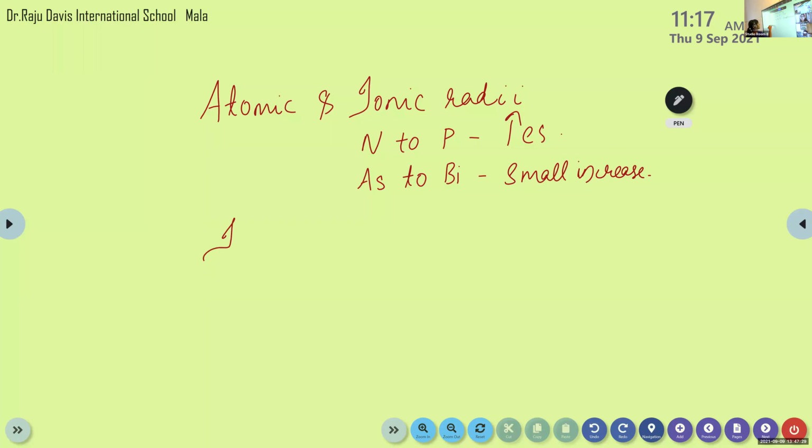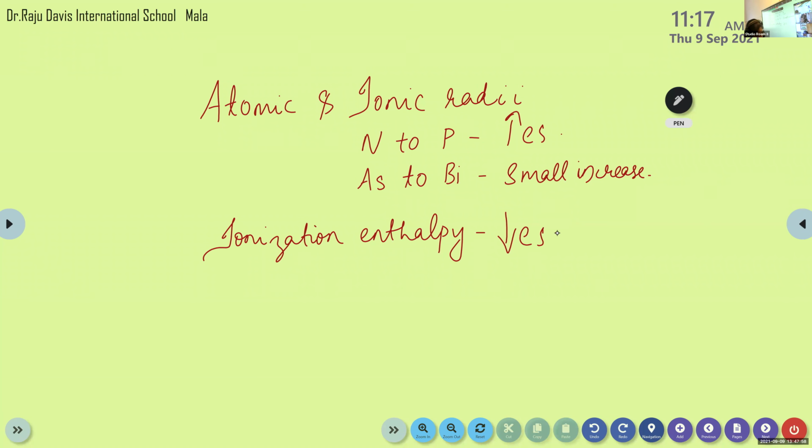Next property is ionization enthalpy. So you know that normally this ionization enthalpy increases from left to right in a periodic table, and it decreases from top to bottom, right? So here also this ionization enthalpy decreases down a group from nitrogen towards the end of the element in this group.